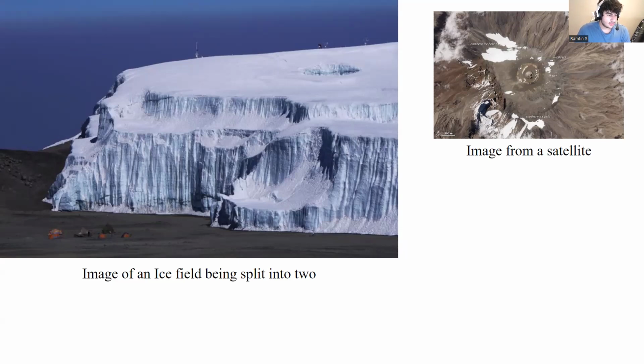An example of this is documented in an article on Kilimanjaro's ice fields in September 2012, the image being over here, as a report talks about the ice field being split into two smaller sections, quote, due to extensive dry seasons, melting, end quote.